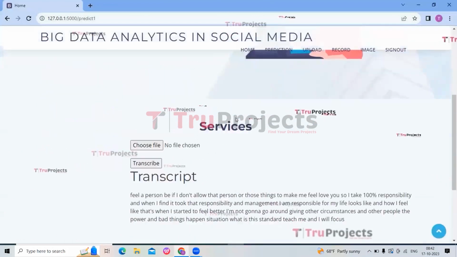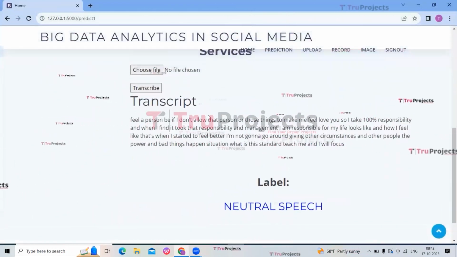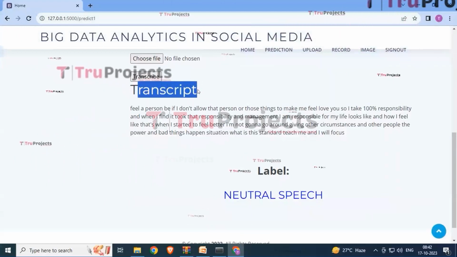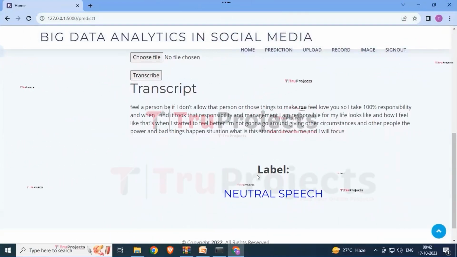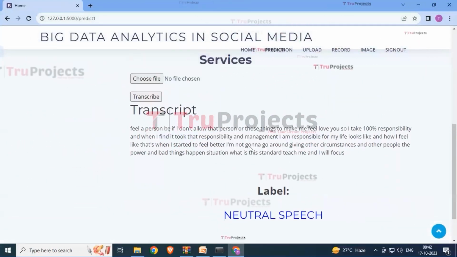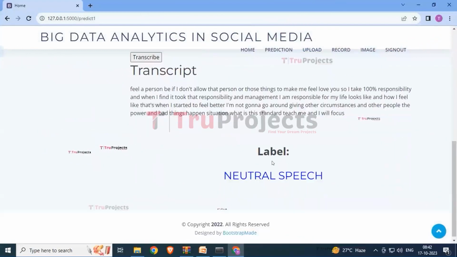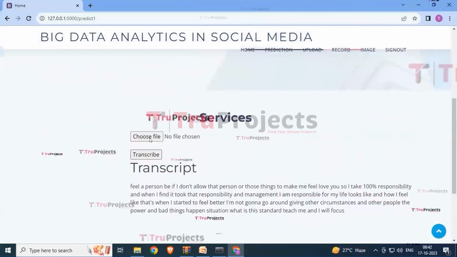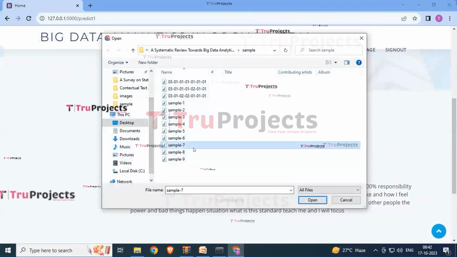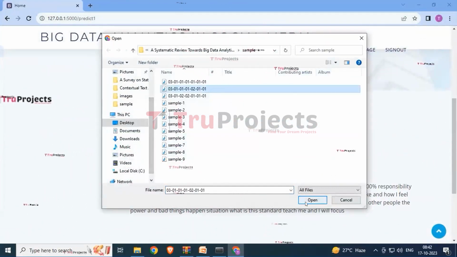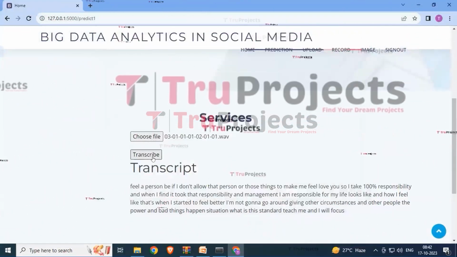And now here you can see that the audio has been uploaded over here and it is showing the transcript for that audio. So it is showing the label as neutral speech. So depending upon the audio you are uploading over here, it will show the label for that speech. Let's try with another audio. Here, suppose I am choosing this audio over here and now click on the open button and click on transcribe.